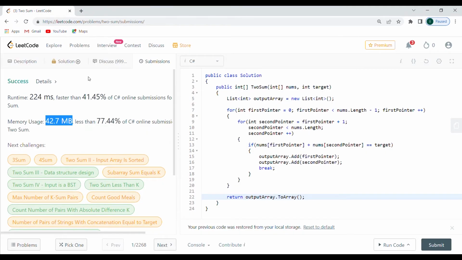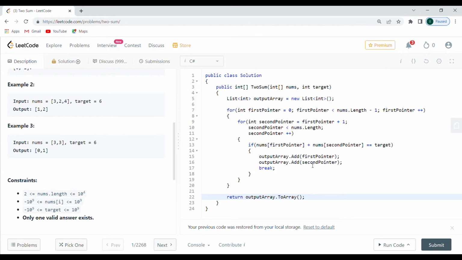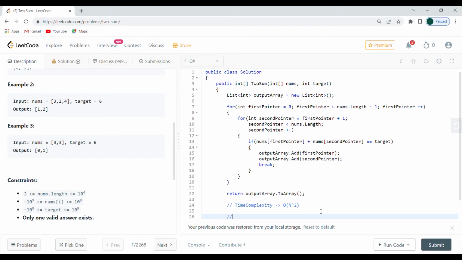All right. Now, whenever you actually go into an interview and you get a question like that and you do it this way, what you want to say afterwards is, I do realize the time complexity, which is going to be a bit more mathematical. I'm not going to get into it. It's not as difficult. It's just big O of n squared, since we have 2 for loops, right? One below the other. And if you think about it, you're going to have quite a lot of iterations. Now, I'm going to show you probably the math later on if someone is interested. But usually, if you have a for under a for, it's safe to say that it's n squared. Not always, but usually.